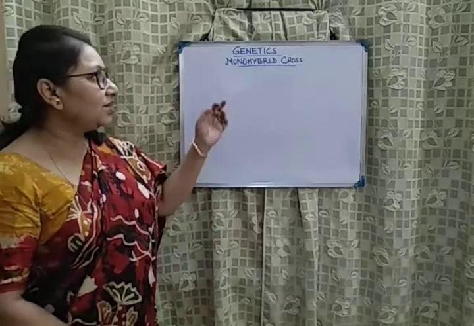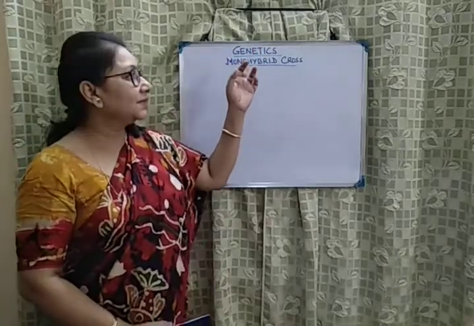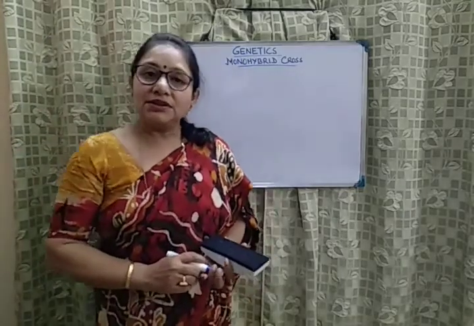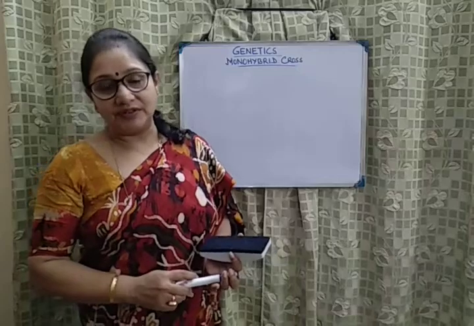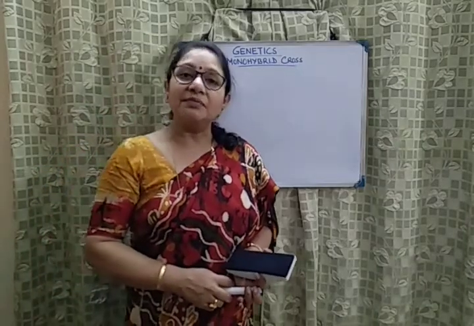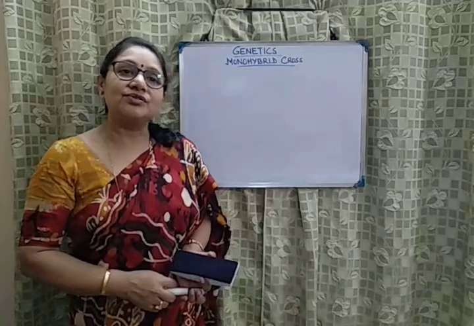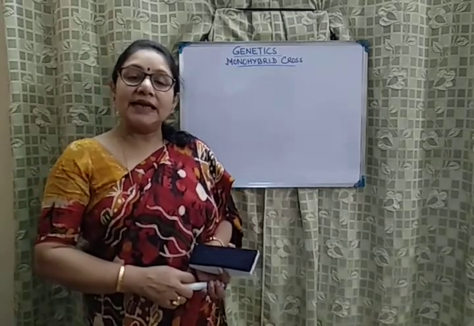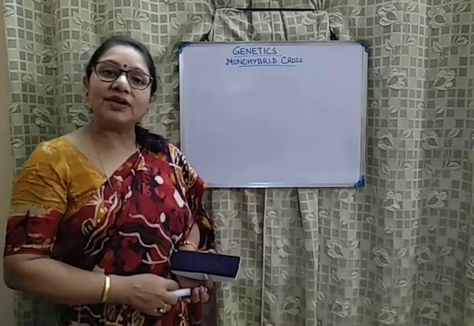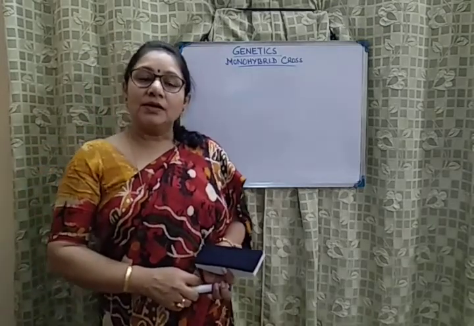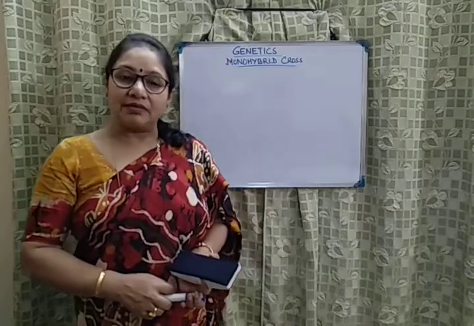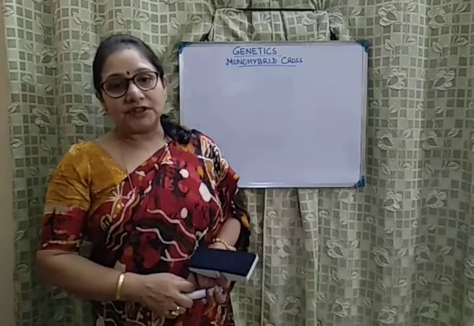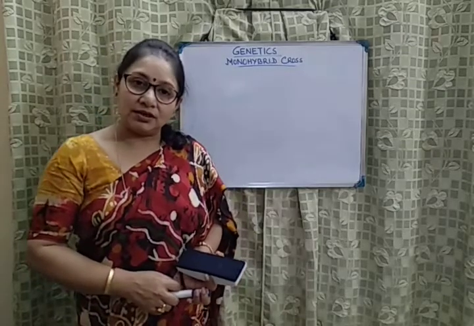Today we'll be continuing with the principles of genetics, and our topic today is experiments of Mendel on theories of inheritance. Gregor Mendel was an Austrian monk whose early education was in the monastery. Later, for higher studies, he went to University of Vienna to study science and mathematics. He wanted to pursue the profession of a teacher, which unfortunately he could not.